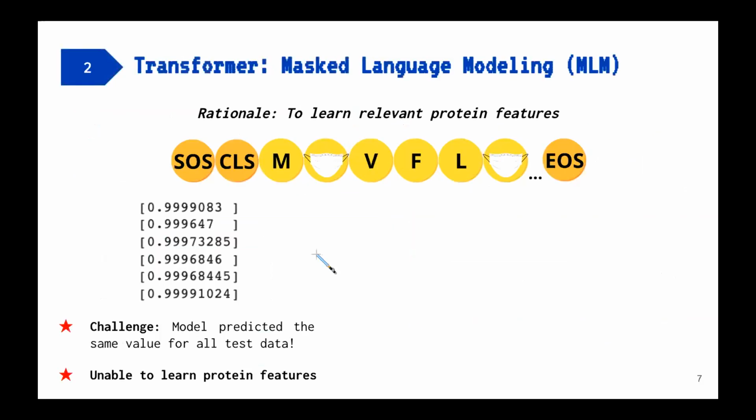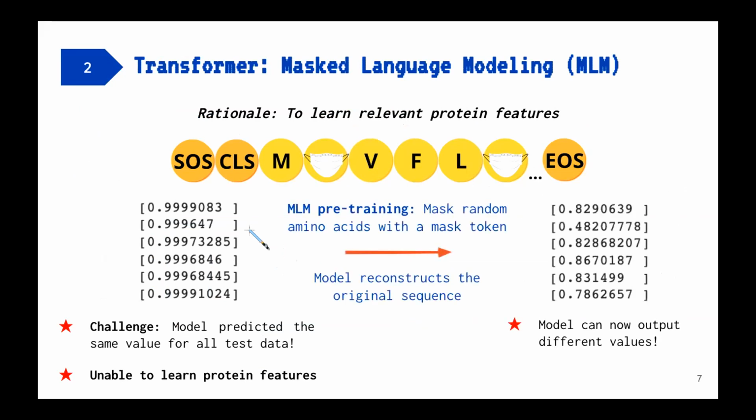Initially, our transformer outputted the same value for all test data. This could be due to unbalanced dependencies caused by layer normalization. Although we were disappointed, we overcame this by pre-training our transformer with MLM, or masked language modeling. By learning the semantics of protein sequences, this could improve downstream PPI performance and enable our model to output different PPI scores.